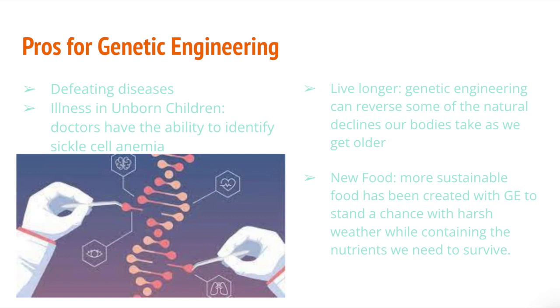Like previously mentioned with how the COVID vaccine was made, genetic engineering is a way of fighting diseases that would be otherwise deadly. Genetic engineering helps identify illnesses in unborn children, and doctors use this ability to identify sickle cell anemia. It can reverse some of the natural declines our bodies take as we get older, prolonging human life. And more sustainable food has been created with genetic engineering to stand a chance with harsh weather while containing the nutrients we need to survive.